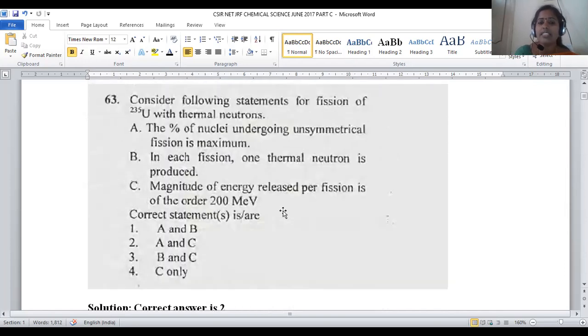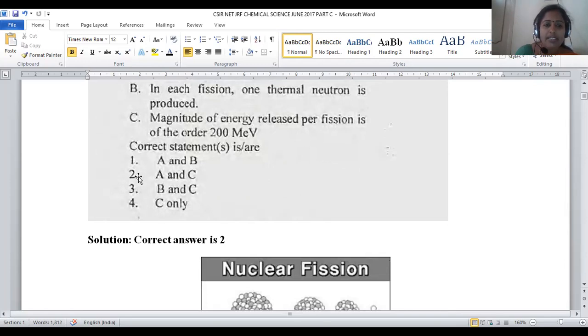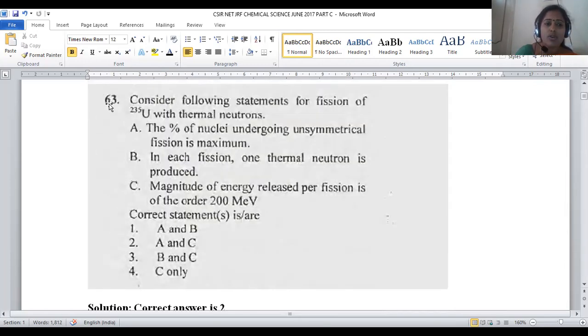This is also the right statement. For this question, uranium-235 thermal neutron reaction, the fission reaction carried out for this purpose, option number A and C are satisfying. So option A and C are present in the second one. So for question number 63, option number 2 will be the right answer.